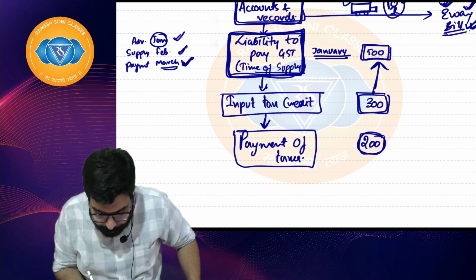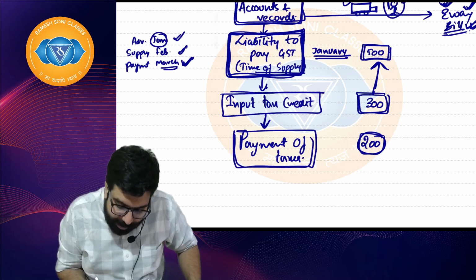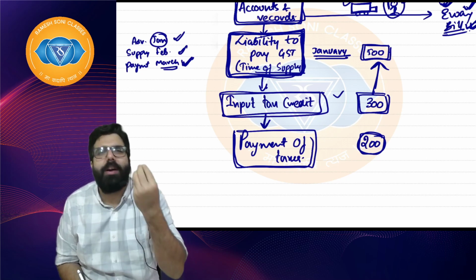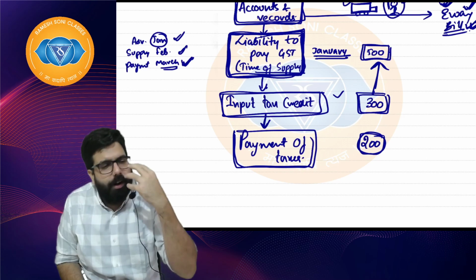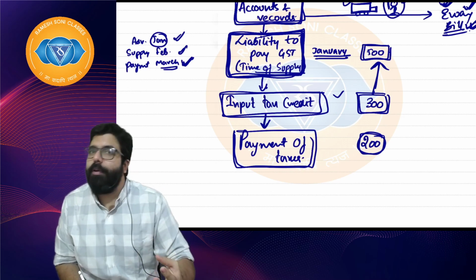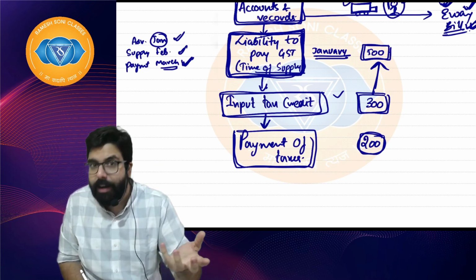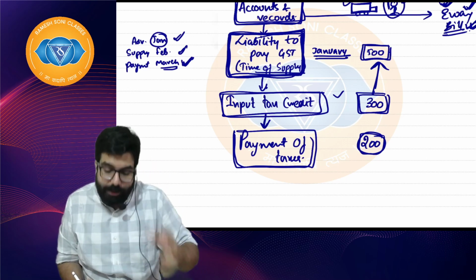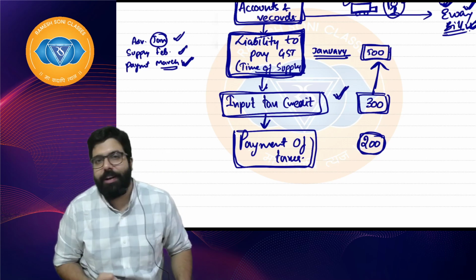So the next chapter will come. In the input tax credit chapter we will be learning who gets it, when he gets it, how he gets it, what the conditions are, in what cases we will not get it, in what cases we will get it, and what special circumstances apply. We'll be dealing with all that in the chapter on input tax credit.